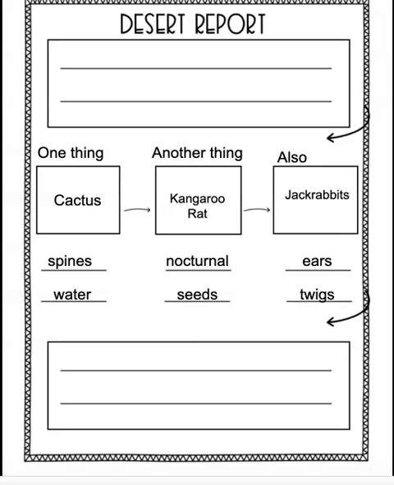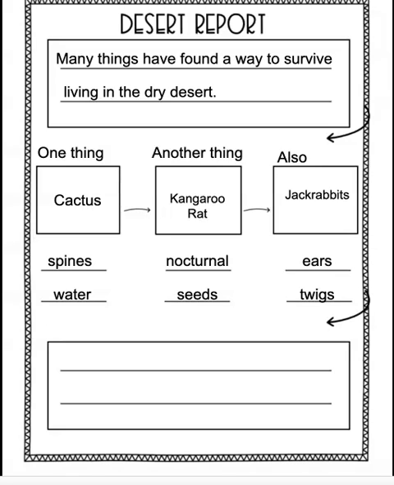Now remember, our opening sentence should be a definition of our topic or a statement about it. My report is about things that live in the desert, so I want to be sure to mention that. I also remember that both articles mention that the desert is dry, so that's likely something I'll want to be sure to write as well. My explanations for each of my details are about how the plant or animal survive, so perhaps my opening sentence can be, many things have found a way to survive living in the dry desert.